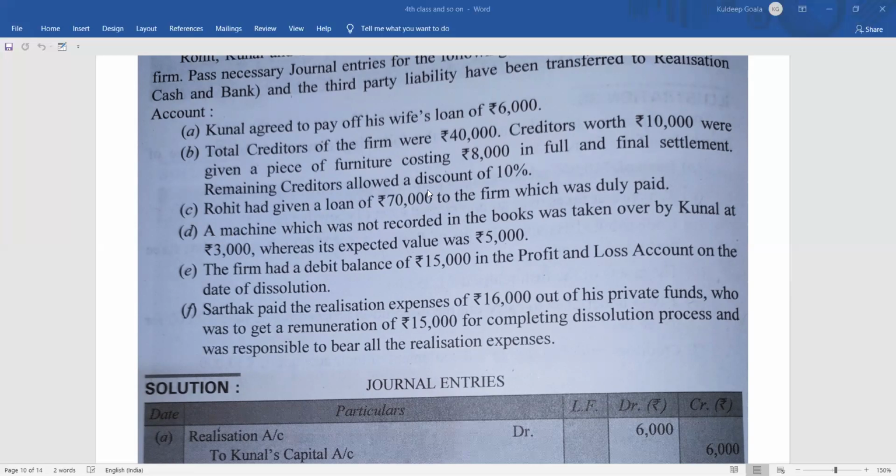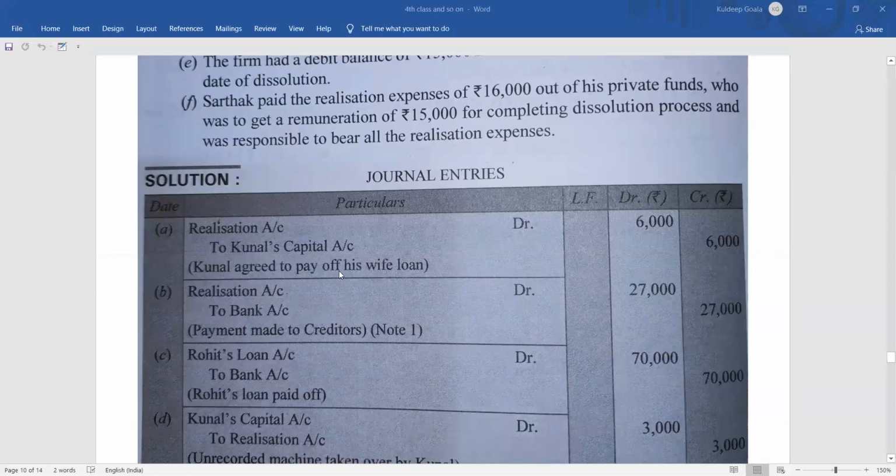Remaining creditors were allowed a discount of 10%. After 10,000 has been settled, the remaining creditors are 30,000. So the 30,000 of creditors will be paid at a discount of 10%. 10% of 30,000 is 3,000. That means the remaining creditors will be paid 27,000. So the journal entry is realization account debit, since it is a loss for the firm. Realization account debit 27,000 to bank account 27,000.